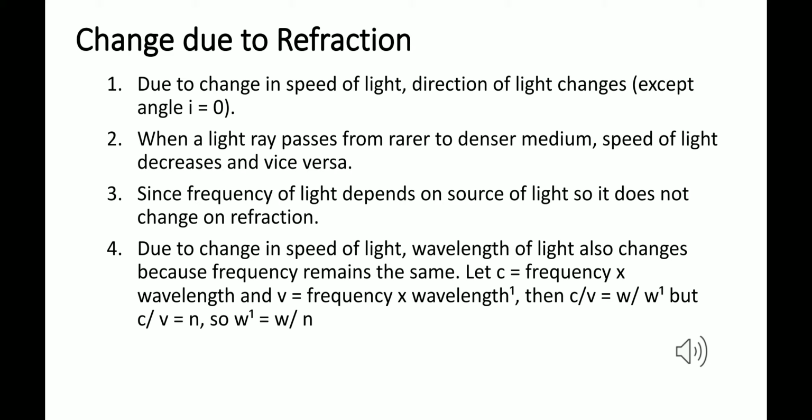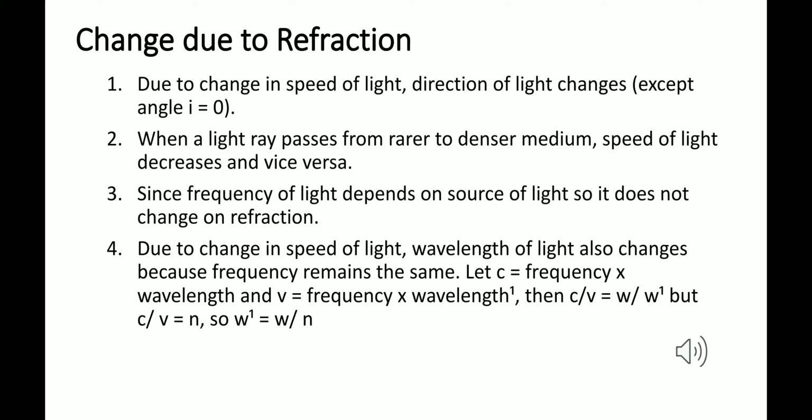We have also studied the formula V is equal to n lambda, where V is the velocity of light, n is the frequency, and lambda is the wavelength. So if you have any confusion, please write this in your copies. V is equal to n lambda. Now V is the velocity of light. We can take it in any medium. N is the frequency, which has no effect on refraction, and lambda is the wavelength.